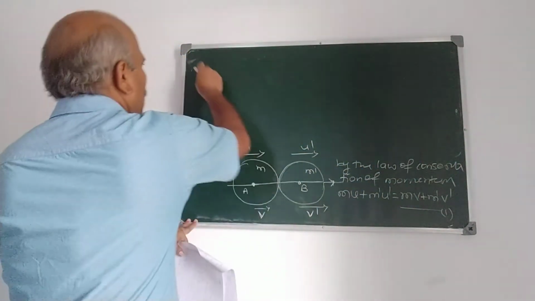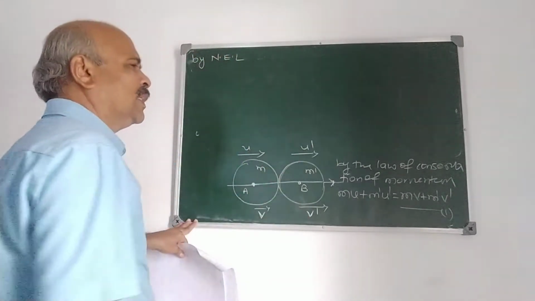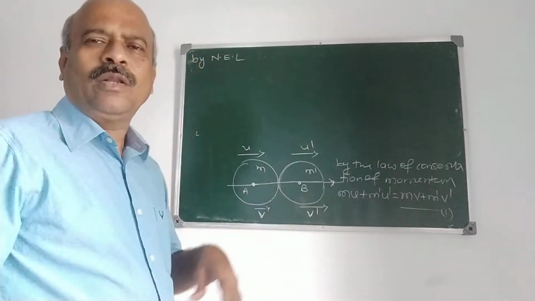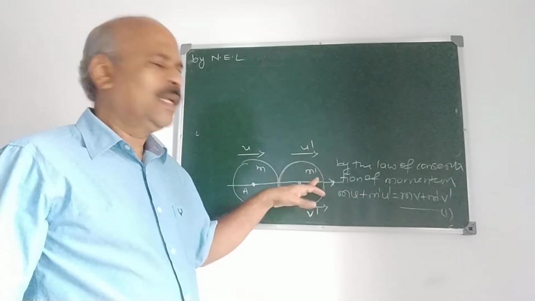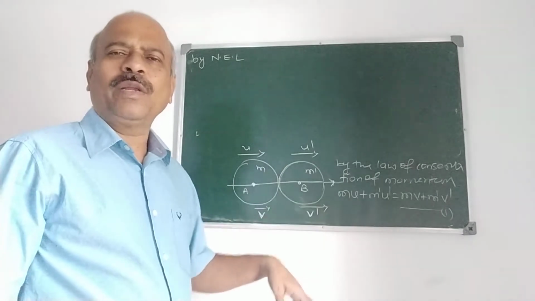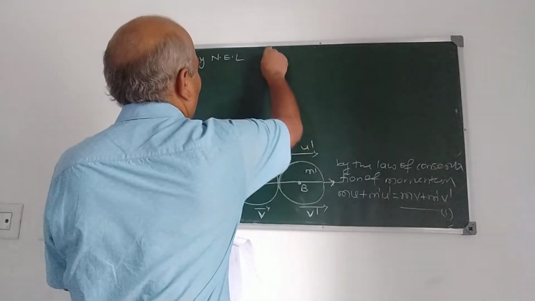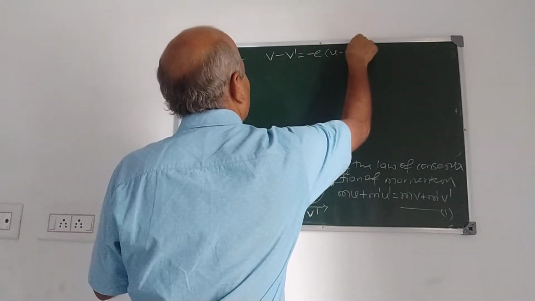And also by Newton's experimental law, what does Newton's experimental law state? Relative velocity after impact is in constant ratio with relative velocity before impact. Therefore by Newton's experimental law, v minus v dash is minus e into u minus u dash.